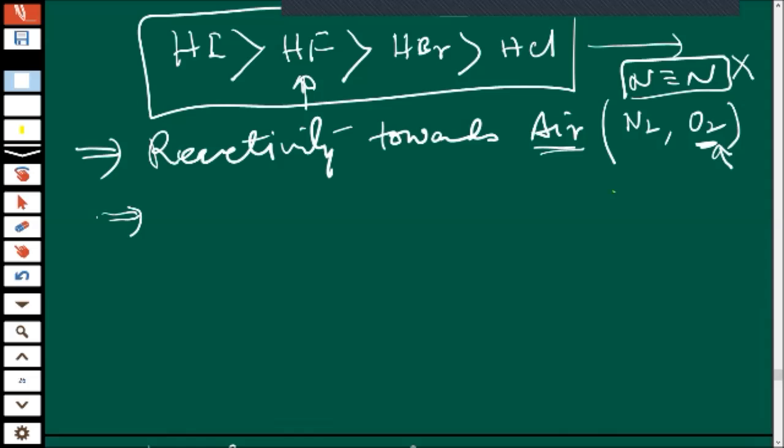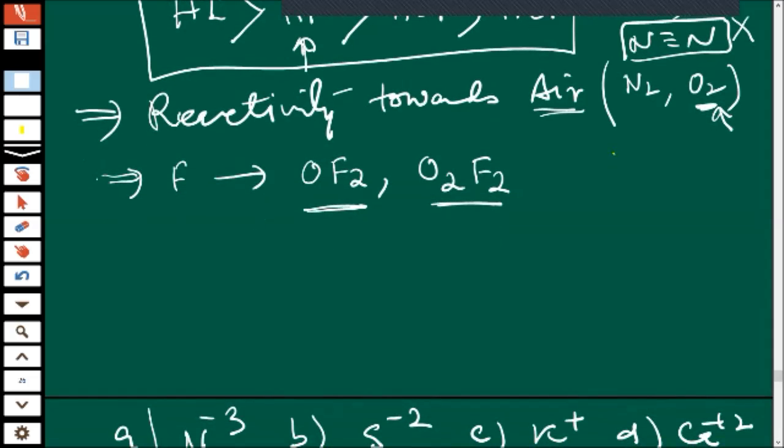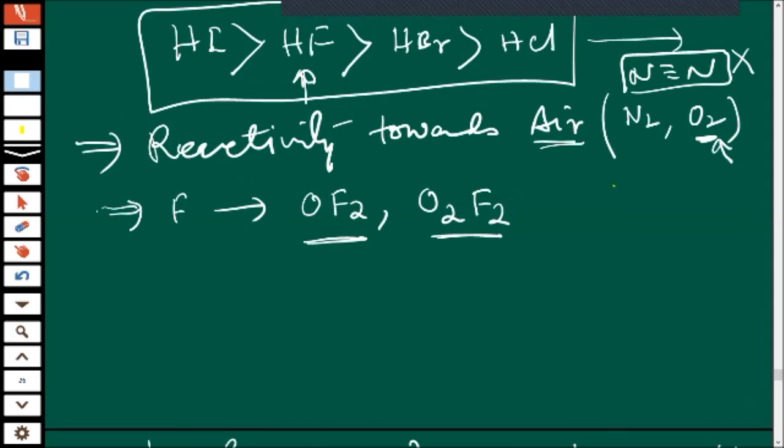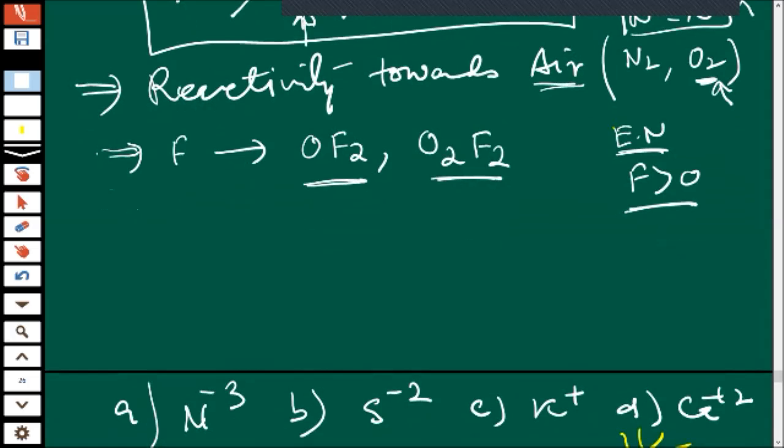Regarding fluorine, how it reacts with oxygen, it forms OF2 and O2F2. Here generally they will ask you the oxidation state of oxygen. You know that the electronegativity of fluorine is more than oxygen, then it goes chlorine, then bromine, then iodine. So this is the order.